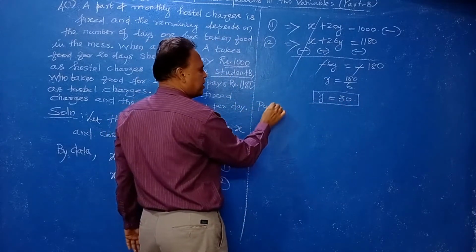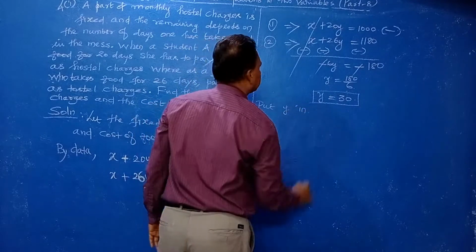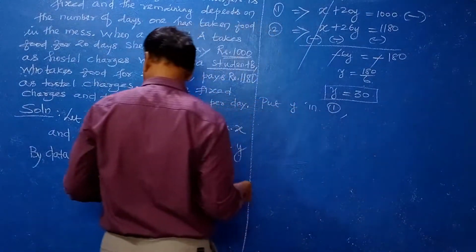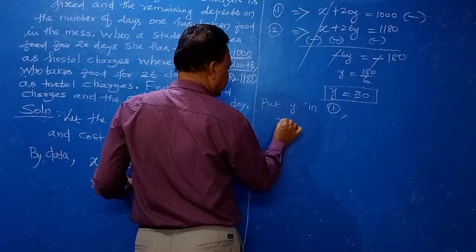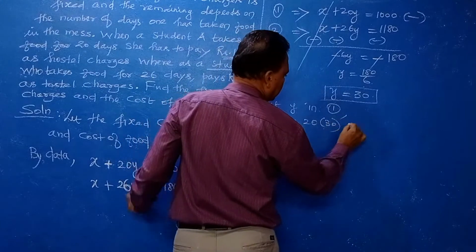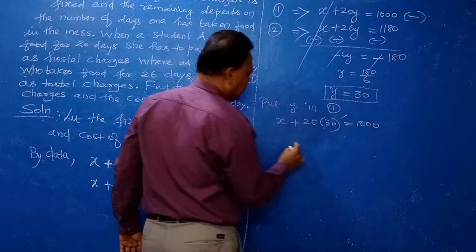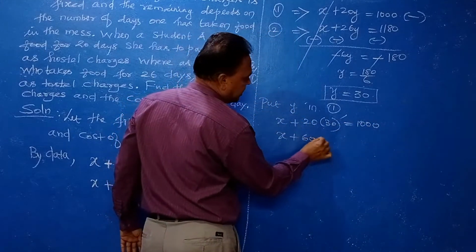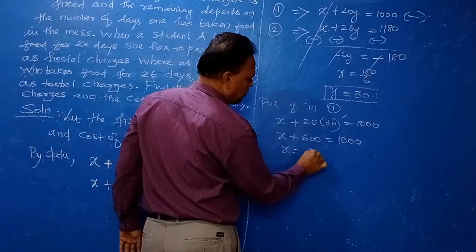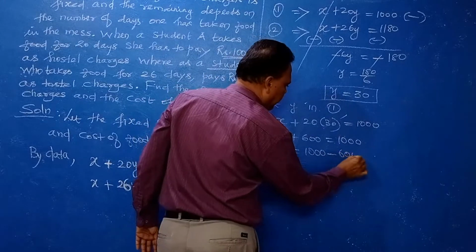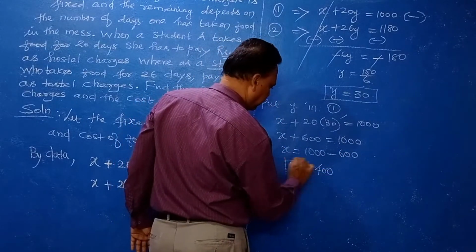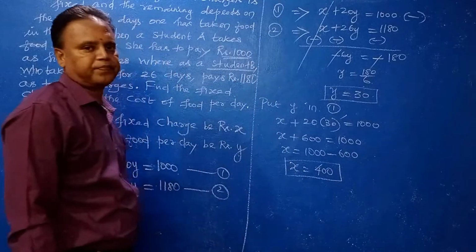Now put this Y in equation number 1. So we get X plus 20 into 30 equal to 1000. Therefore X plus 600 equal to 1000. X is equal to 1000 minus 600. So X is equal to 400.